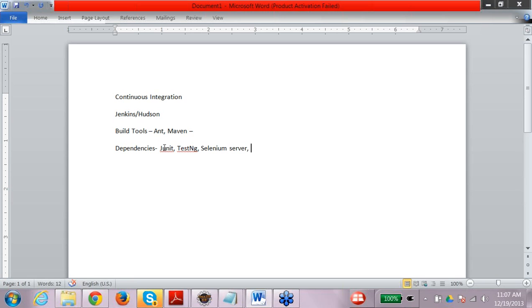Someone in the team might be using one version, and someone else might be using another version, because the Selenium server API keeps on changing and updating, it's open source. Similarly, TestNG and JUnit are also open source, and the versions of the jars might be different.